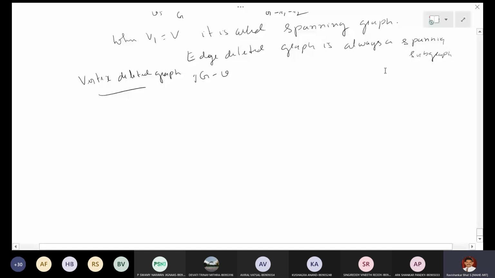So G minus V is a graph with V1 as a proper subset of V, right? And E1 can be equal to E, right? I think when you remove some edges, of course, this is also a proper subset. Okay, E1 is a proper subset of E, and V1 is a proper subset of V. And in the above example, I can give one example.